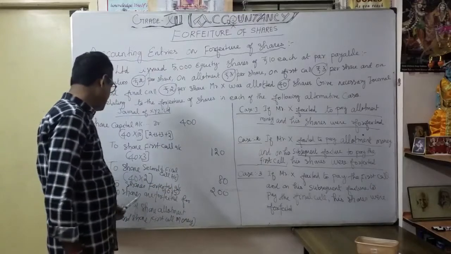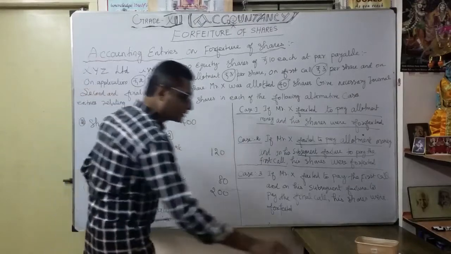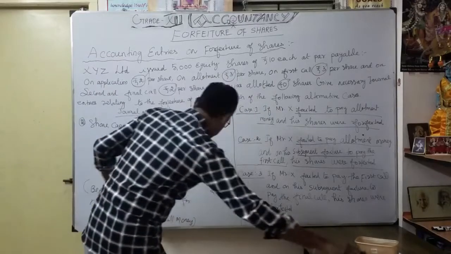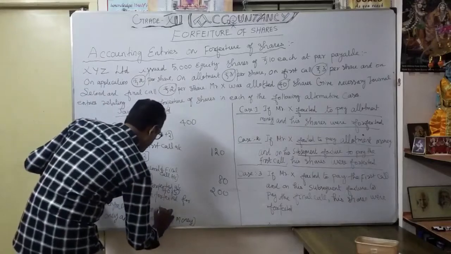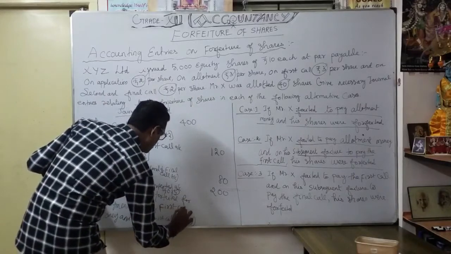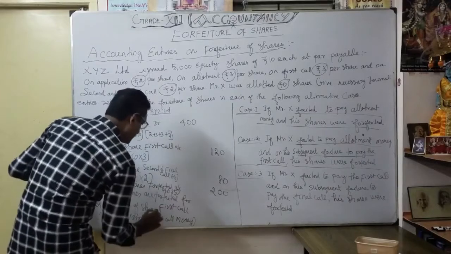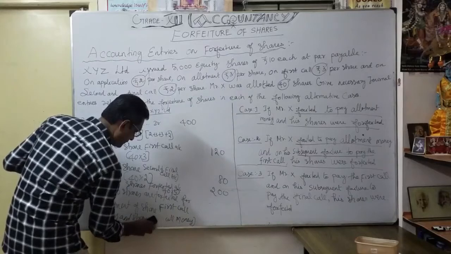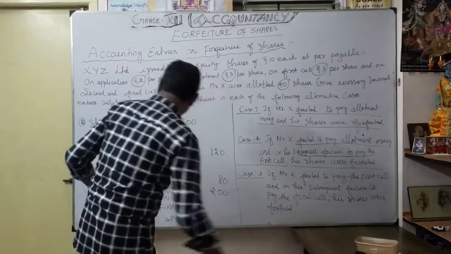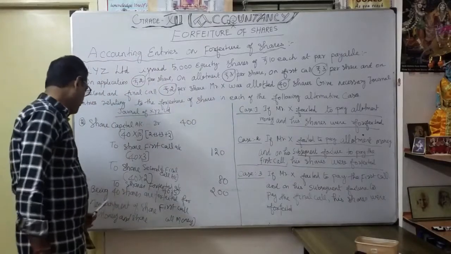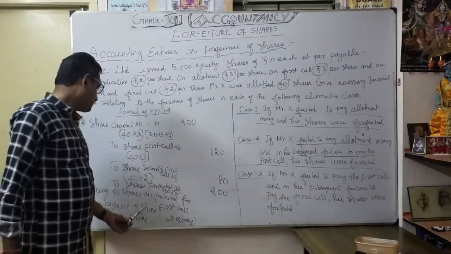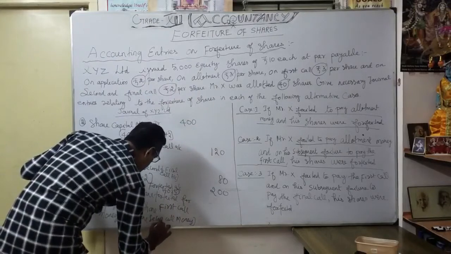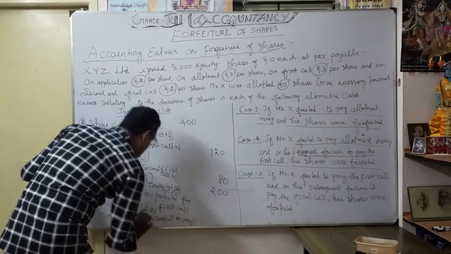Narration: being 40 shares are forfeited for non-payment of share first and final call money. The narration is very, very important, isn't it? So being 40 shares are forfeited for non-payment of share first call money and share second or final call money.